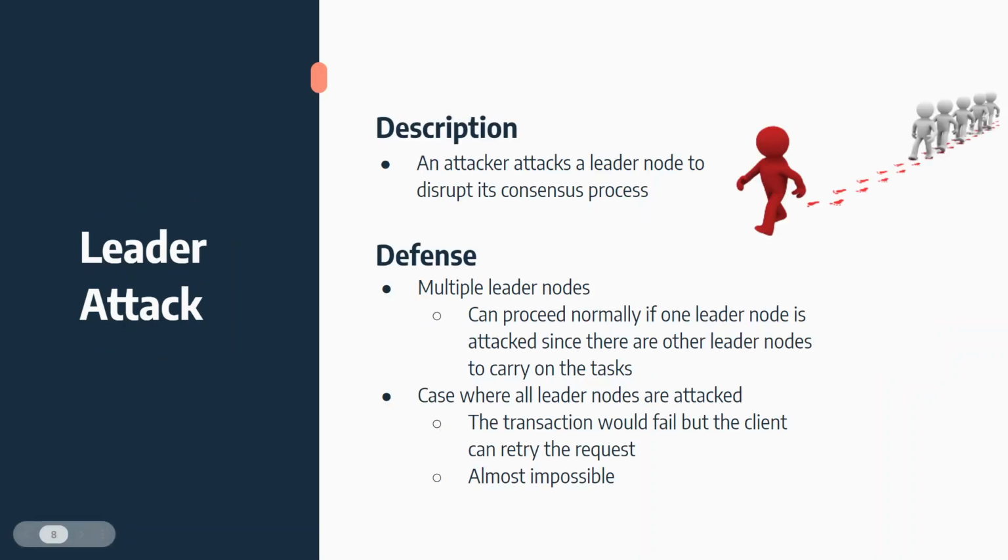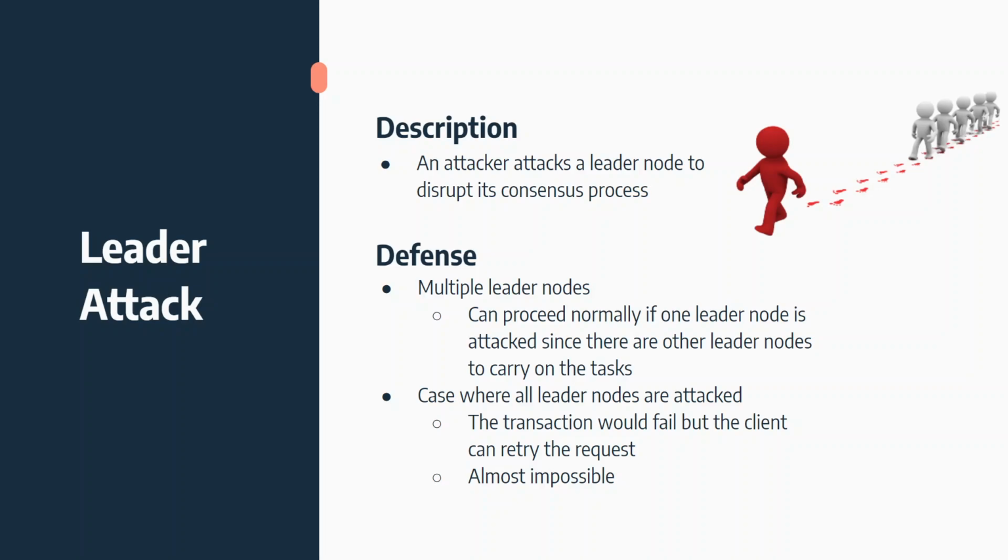Next, we will talk about the leader attack, which is where a leader node gets attacked to disrupt its consensus process. Since Omicro uses multiple leaders at all time, any DDoS attack on one of the leaders does not affect the network since there are multiple other leaders to proceed the consensus process without issues.